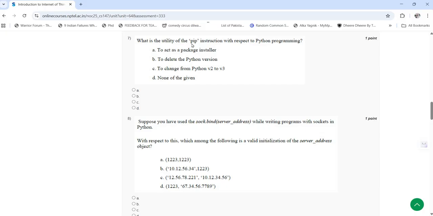Seventh question, what is the utility of the PIP instruction with respect to Python programming? So the answer for seventh question is A, that is to act as a package installer.